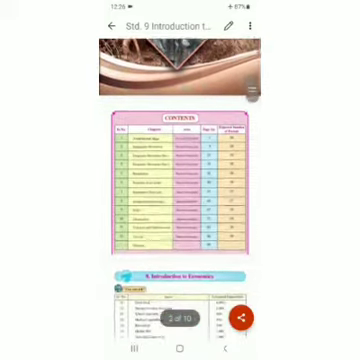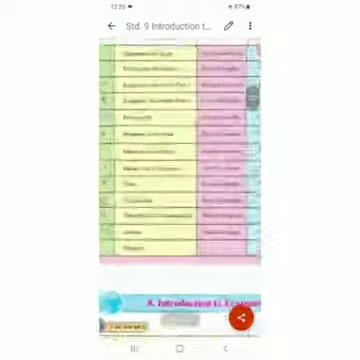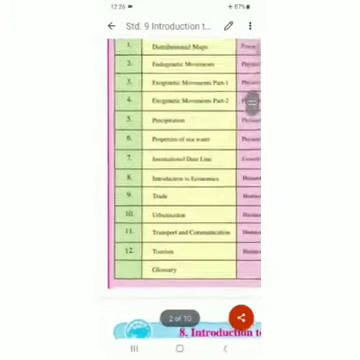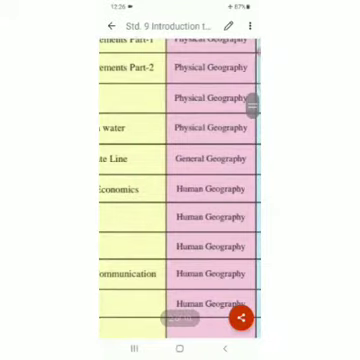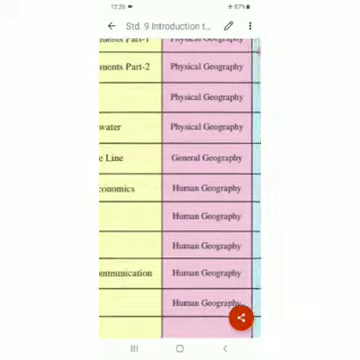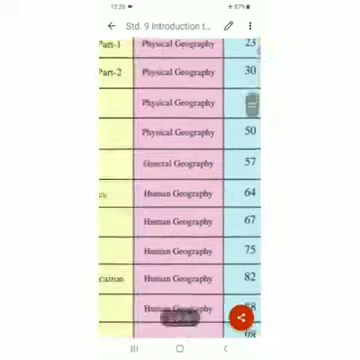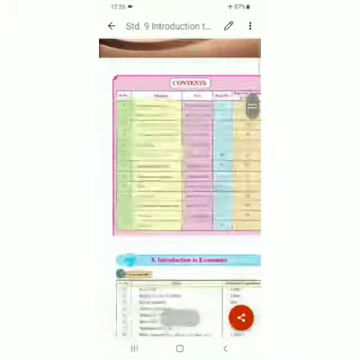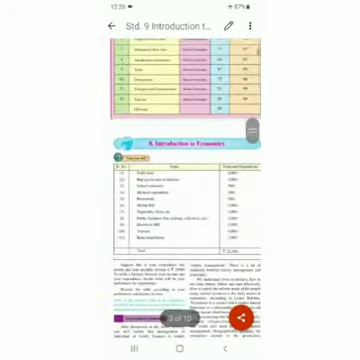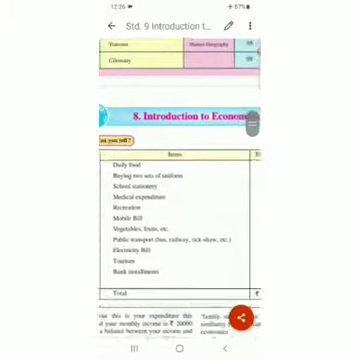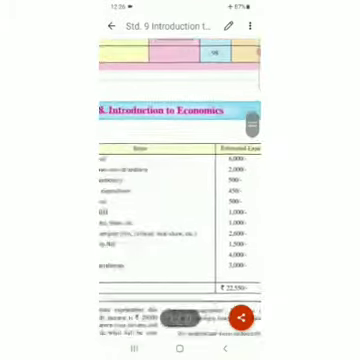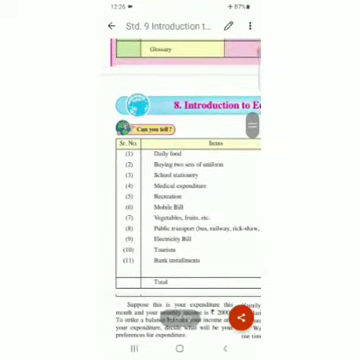This is your book, Geography. From that book, lesson number 8. See here, Introduction to Economics. And that is under Human Geography. What is the section? Human Geography. Let's see this chapter directly. Okay. So, here one table is given to you. In this table, there are some things given. Let us read this table first.